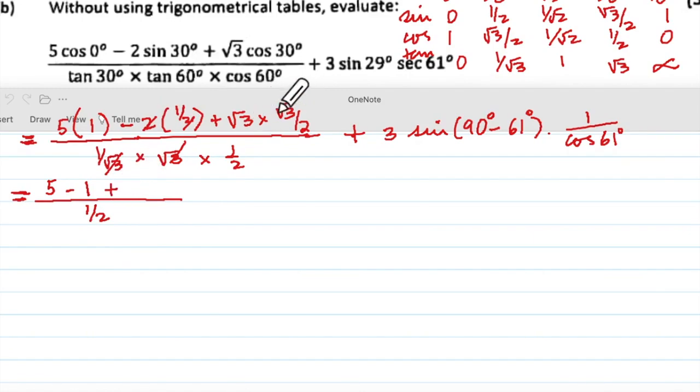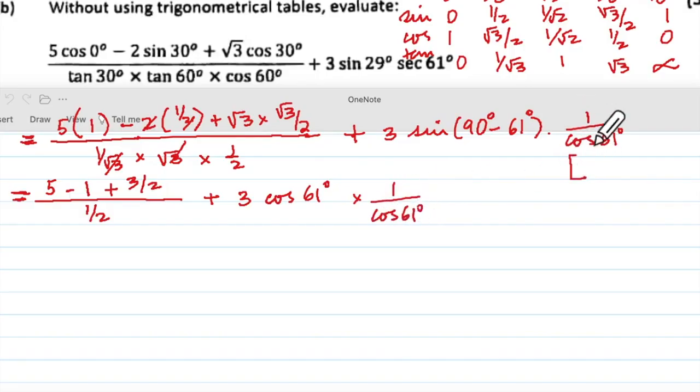Plus root 3 into root 3 is 3 upon 2. Okay, plus 3 as it is. Sine of 90 minus 61. Sine 90 minus theta is cos theta. So we will write cos 61 degrees into 1 upon cos 61 degrees.